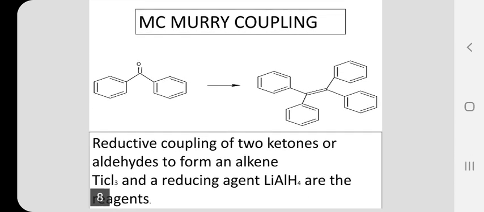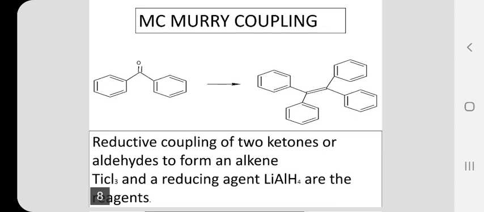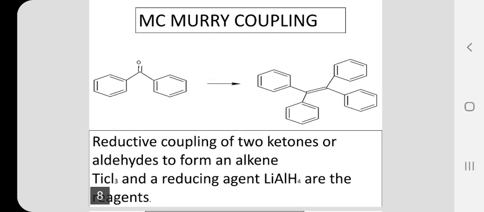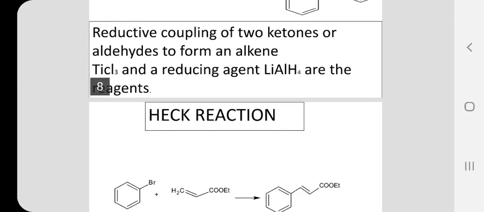So in McMurry coupling, the ketones are undergoing reductive coupling. So ketones or aldehydes can also give the reaction. Reductive coupling of two ketones or aldehydes, they form an alkene. The reaction takes place in presence of titanium chloride and a reducing agent, namely lithium aluminum hydride. So these are the reagents.